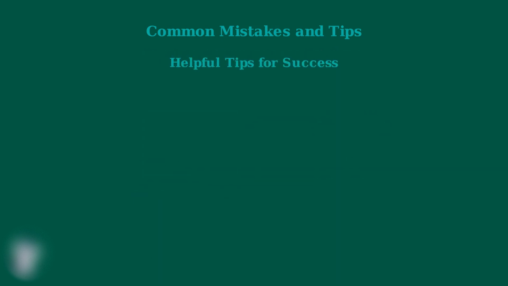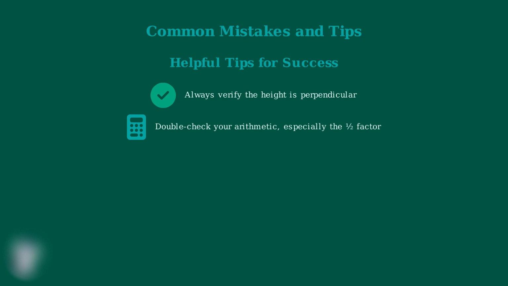Here are 4 essential tips to help you avoid these common mistakes and calculate triangle areas accurately every time. First, always verify that your height measurement is truly perpendicular to the base. Use a right angle symbol or check that it forms a 90-degree angle. Second, double-check your arithmetic, especially that you've included the 1/2 factor. This is the most commonly forgotten part of the formula.